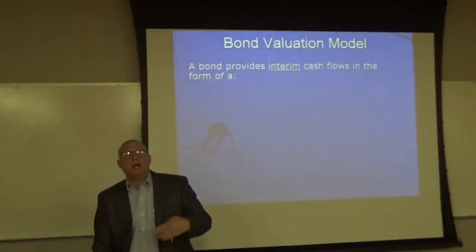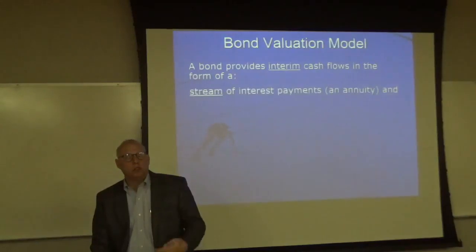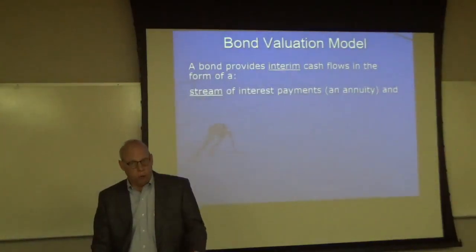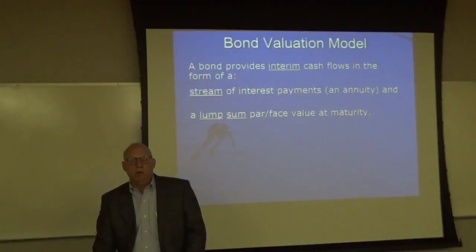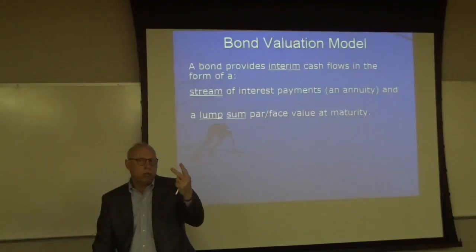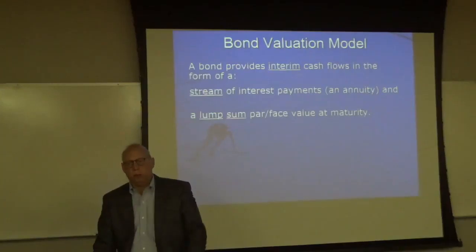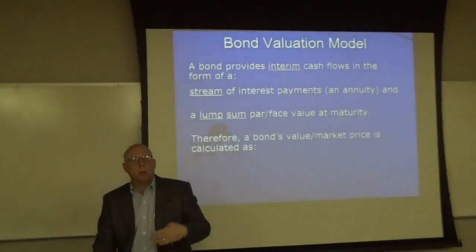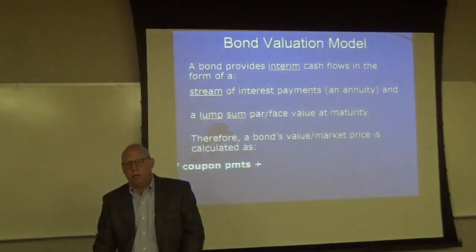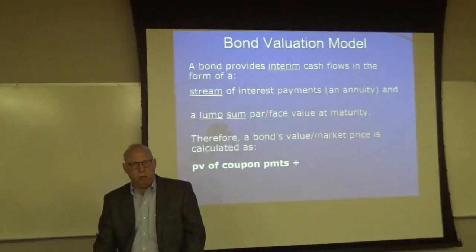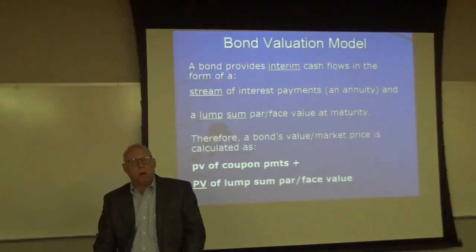A bond provides interim cash flows in the form of a stream of interest payments, which is an annuity. We're going to pay $80 a year for 10 years, and then we'll give you your money back. That's an annuity. Then you get a lump sum, which is your par or face value at maturity. So two types of cash flows are associated with a bond: your stream of interest, and then your principal repayment. A bond's current market price should be calculated as the present value of the coupon payments plus the present value of the par or face value.